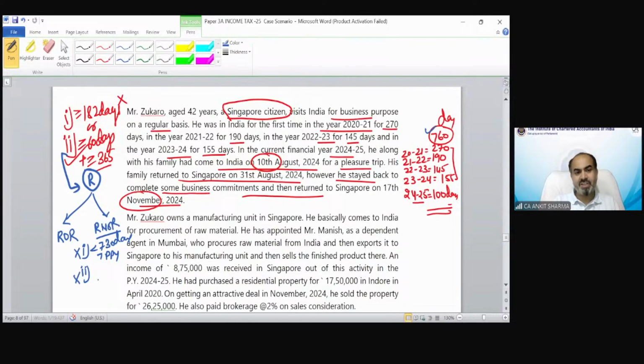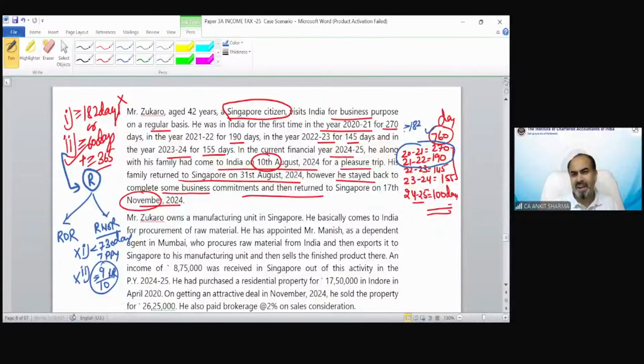Or the second condition, which says he must be in India as a non-resident for equal to or more than 9 years out of 10 preceding previous years. You can see in these 2 years, he was in India for more than 182 days.